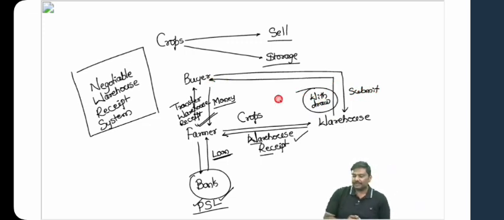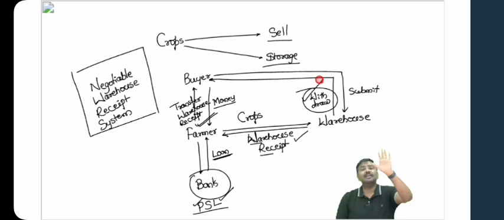Any difficulty with the system? Let me know. The farmer has taken the crops, kept them in the warehouse, taken the receipt, gone to the bank, shown the receipt, and got the loan. After 1 month, after 2 months, we'll sell the receipt to a buyer. The buyer will go to the warehouse, show the receipt, take the food grain. The farmer will get the money and will repay the loan to the bank.